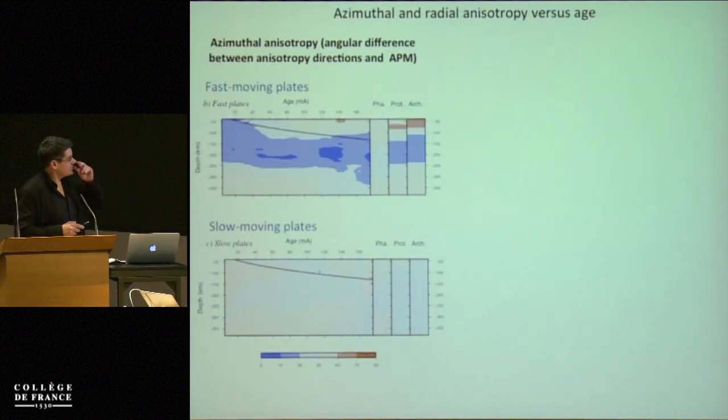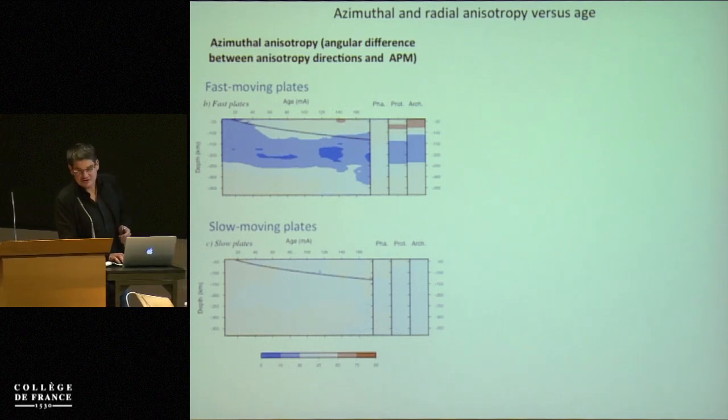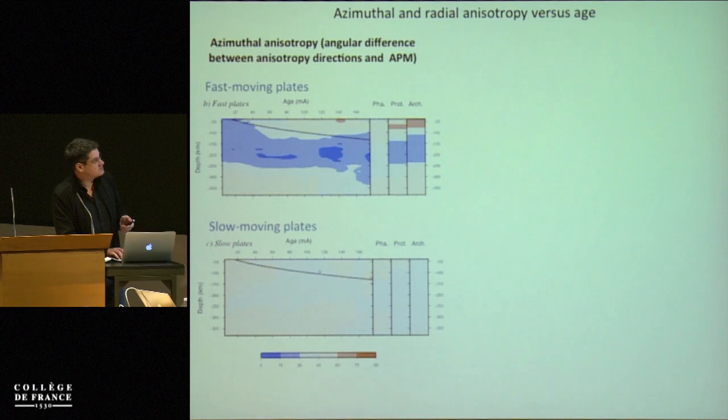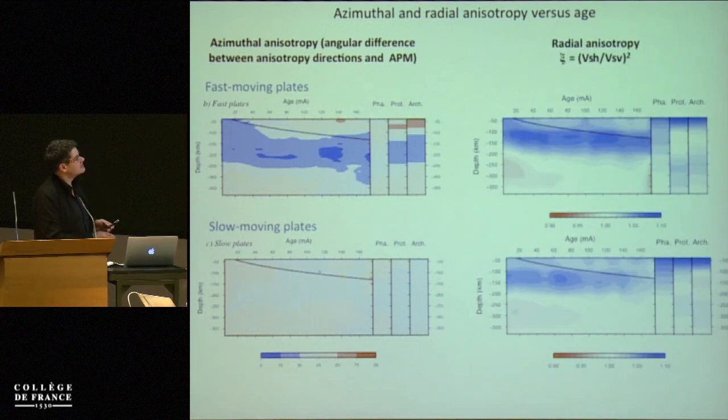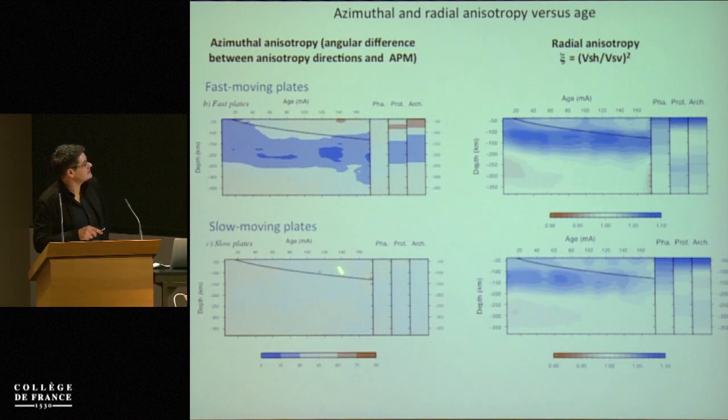Now, this was the result for fast and slow moving plates for the azimuthal anisotropy. We have done the same exercise for the radial anisotropy. You can see that for azimuthal anisotropy, the situation is very different between the fast and the slow moving plate. For radial anisotropy, there are some differences, but they are mostly minor. It means that we've got a slightly stronger anisotropy maybe beneath the fast moving plate, but in both cases the layers are horizontal, and then you've got a deeper anisotropy beneath the cratons. Okay?